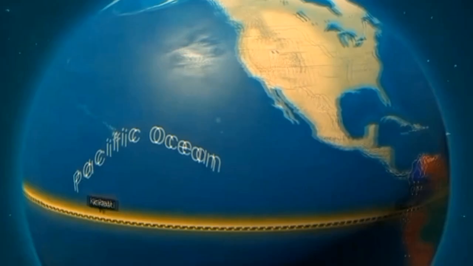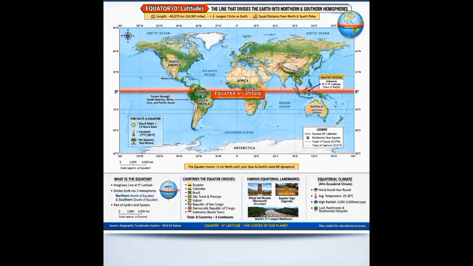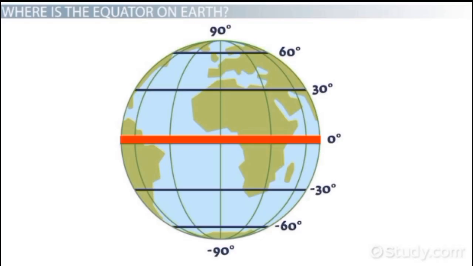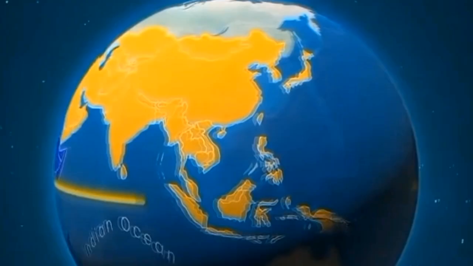The equator also marks the center of the tropical climate zone, which extends northward to the Tropic of Cancer and southward to the Tropic of Capricorn. This zone is characterized by high temperatures and significant solar exposure. Understanding the position of the equator within this zone highlights its role in the distribution of heat across the planet.